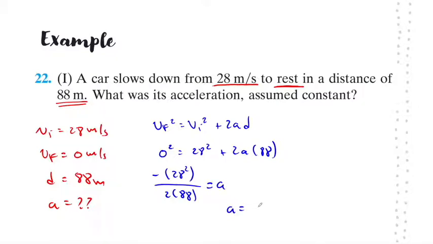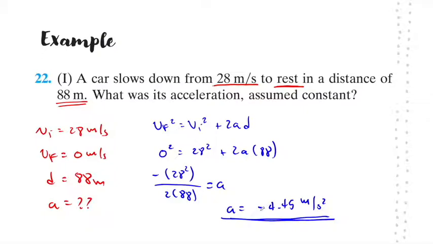So acceleration will be equal to negative 28 squared divided by 2 times 88, which is 4.45. So the acceleration would be equal to negative 4.45 meters per second squared. Since we got a negative acceleration, this means that the car is slowing down, which is the situation in the problem, so it makes sense.